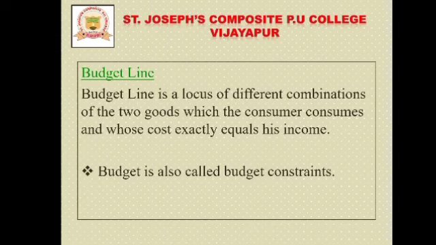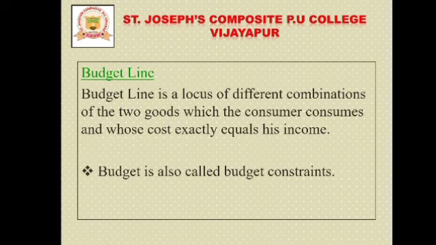The consumer's budget states the real income or purchasing power, which means the ability to buy goods and services, from which the consumer can purchase certain quantitative bundles of two goods at a given price.